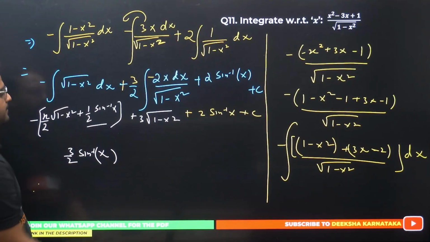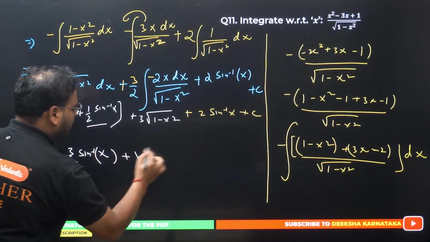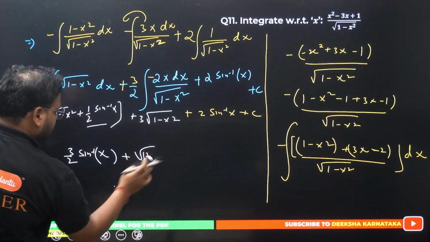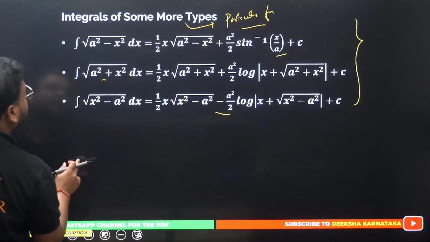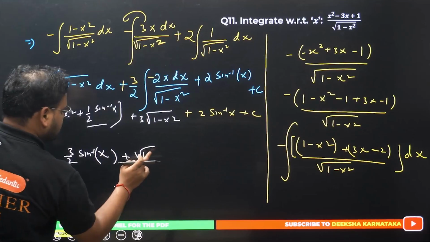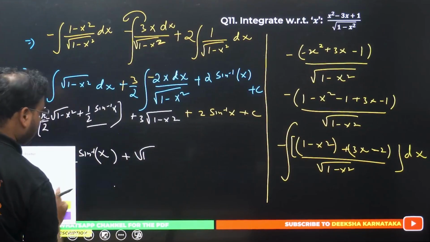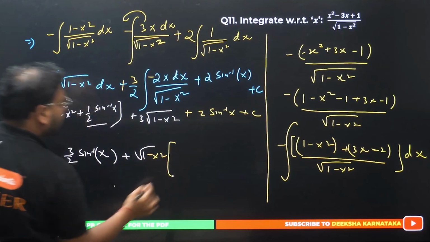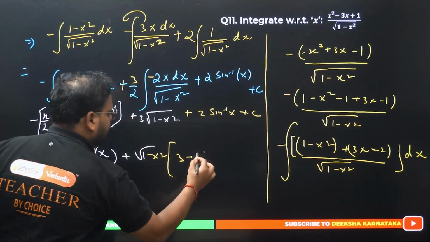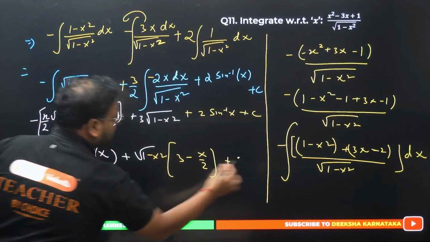This one term is done. This root is common. Take the root common. 1 minus x square is the common root, right? What is left over here? This term has 3 in it, and this term has minus x by 2. And that is all. That's my final answer.